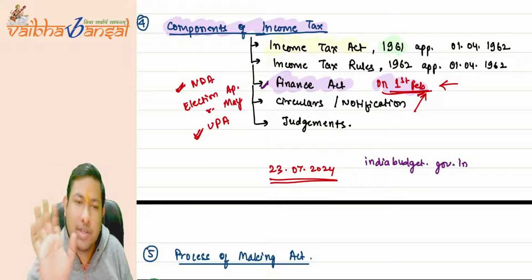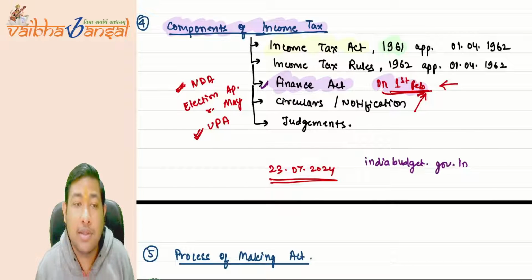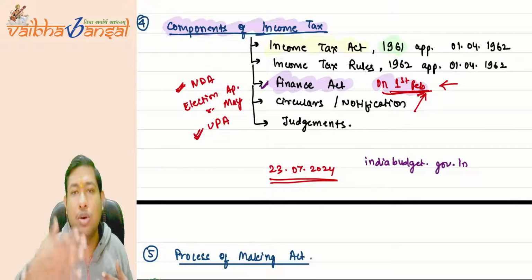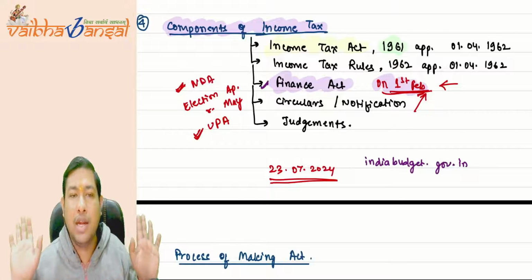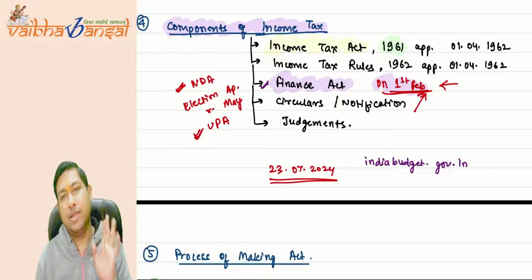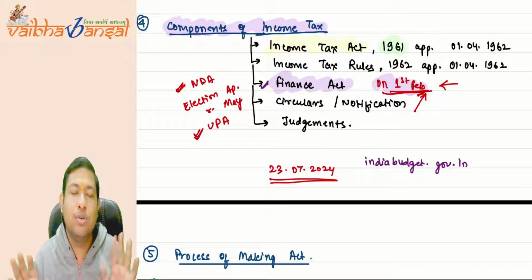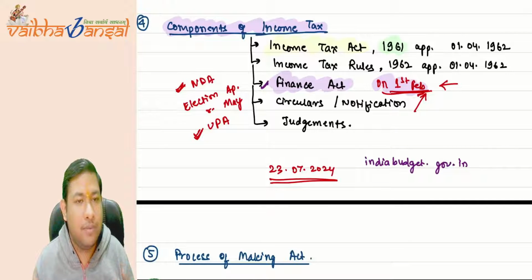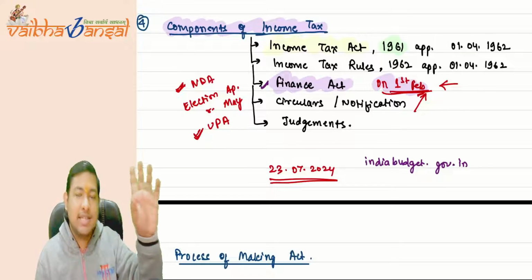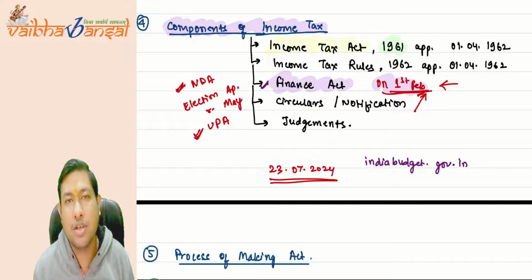Who is the assessing officer? We'll discuss it later. Circulars are not binding on us, on you or me. But notification is binding on me and you as well. We are not bound by those circulars, but the assessing officer is bound by those circulars.